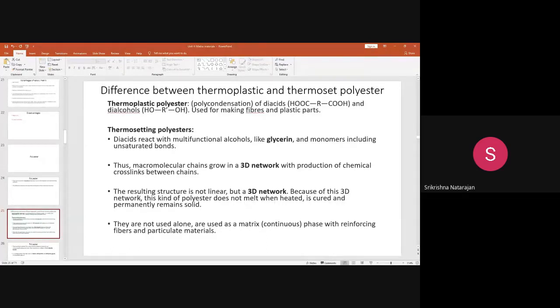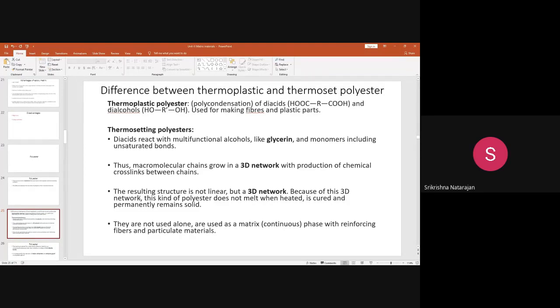This thermosetting polyester is used in composites as a matrix phase, which is a continuous phase for the reinforcing fibers or other particulate material. It is not the thermoplastic polyester they are going to use in composites. It is the thermoset polyester that we are going to use in the composite.